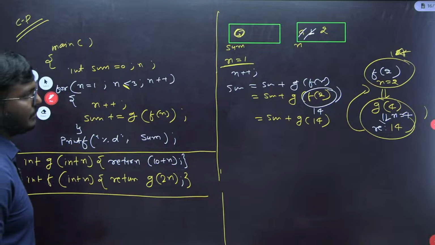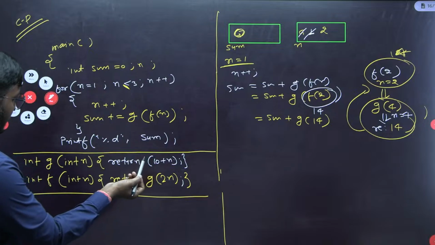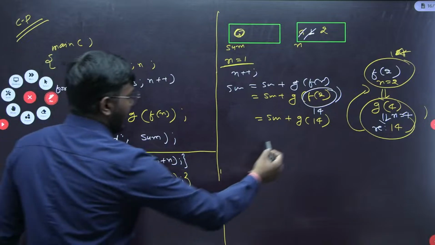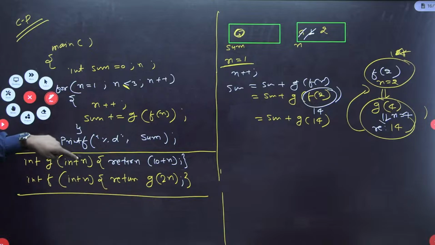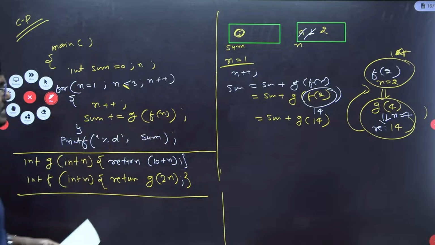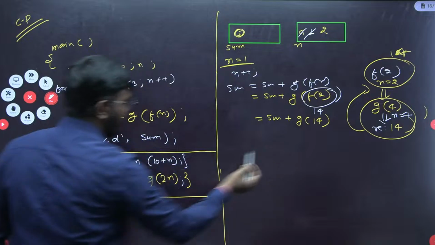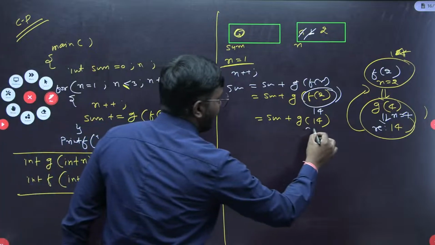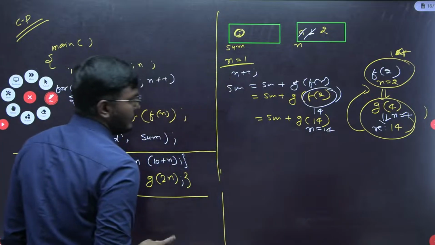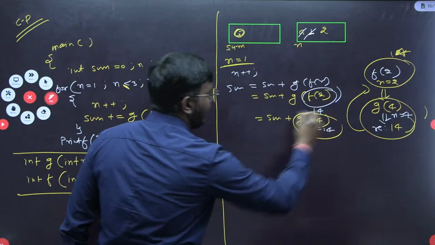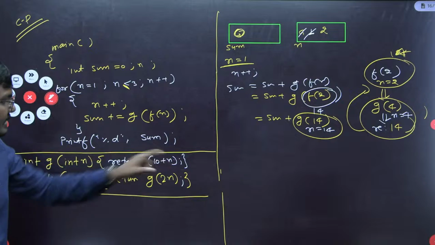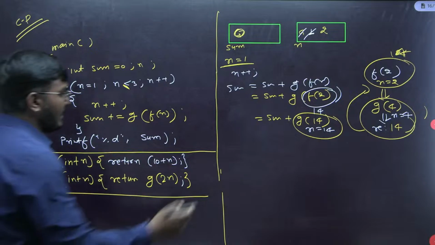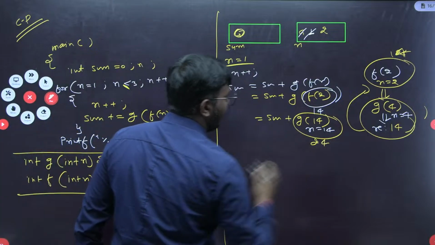g of 4 is 4 plus 10, which is 14 only. Fine. Now see here, if you pass this g here, n equal to 4, 10 plus 4 is 14. This is correct. Now just pass g of n, where n value is 14. If you pass n value 14, then simply it will add this 10 to n here. So this will become 24.